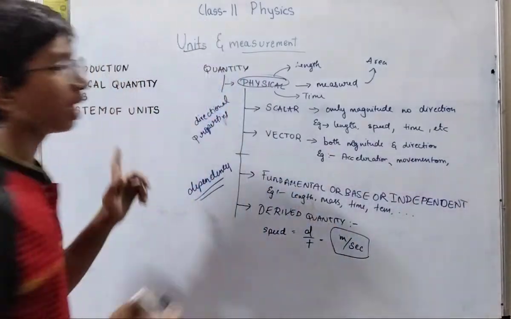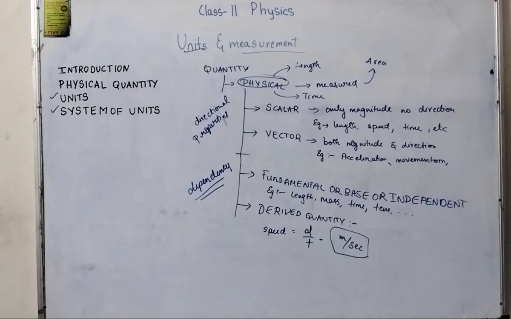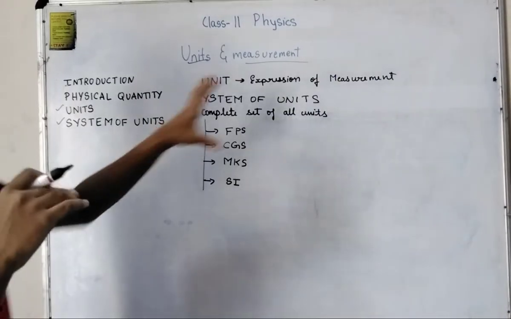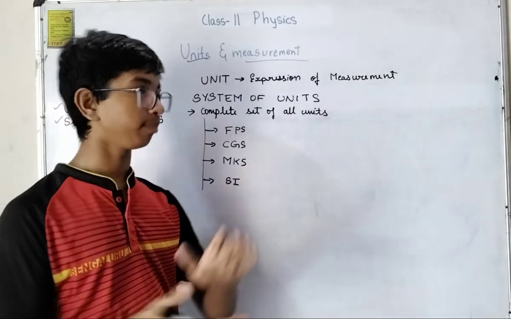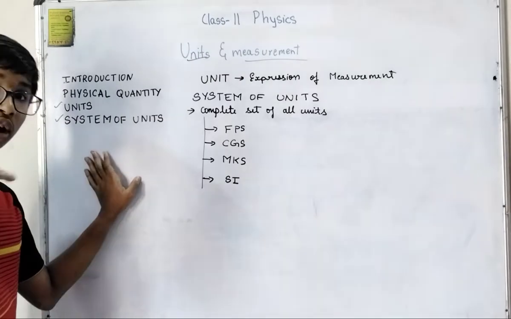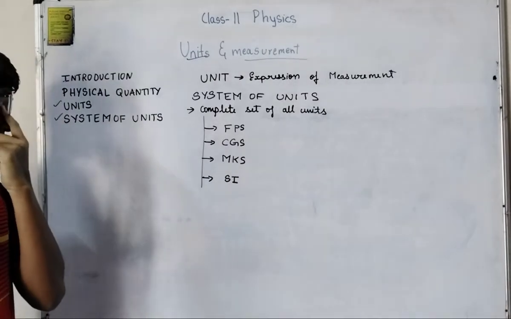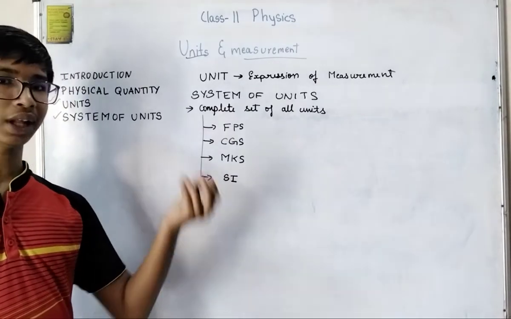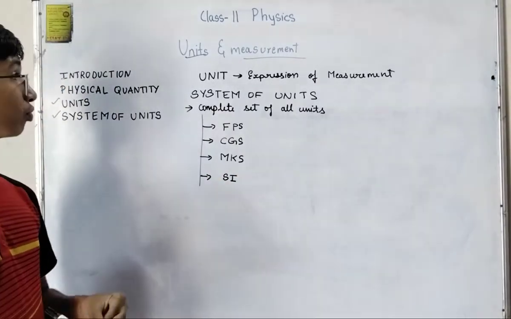So let's erase this and write down the problem. So the unit is basically this expression of measurement. Now the system of units, that is the fourth topic and the final topic of today's one, and we have classification of units, that is a very short topic that we'll be studying next.